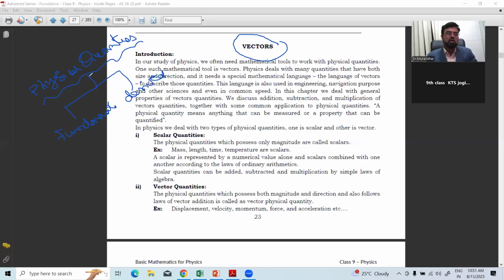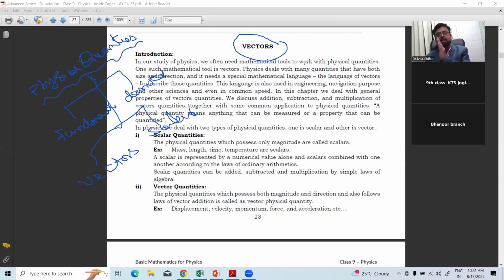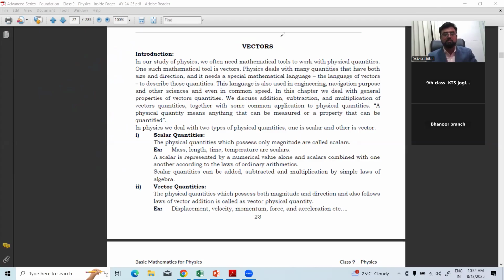Another classification also exists. All physical quantities are classified into vectors and scalars, based on whether they have only magnitude, or magnitude and direction. The physical quantities which have only magnitude, no direction, are called scalar quantities. The quantities which have both magnitude and direction are called vector quantities. So vectors are very important. What are vectors? What are the different types of vectors? We discuss all that here before concluding the chapter. There is still much to learn in this.